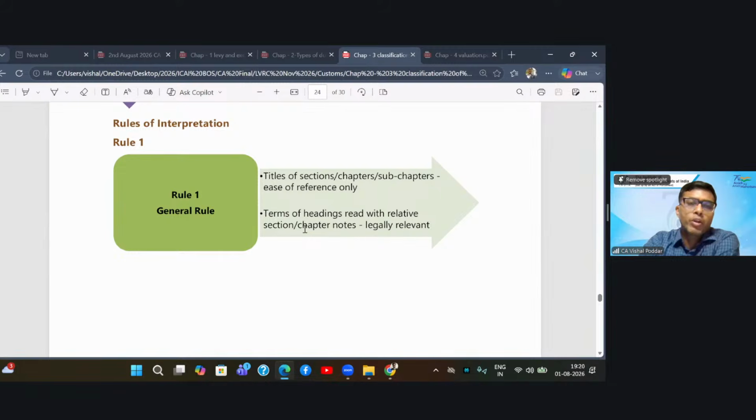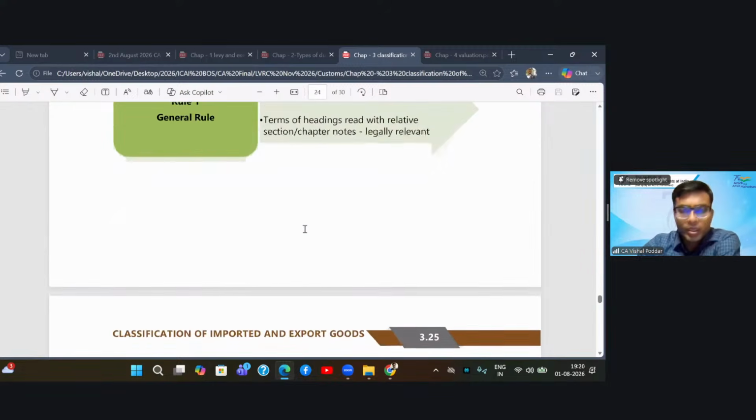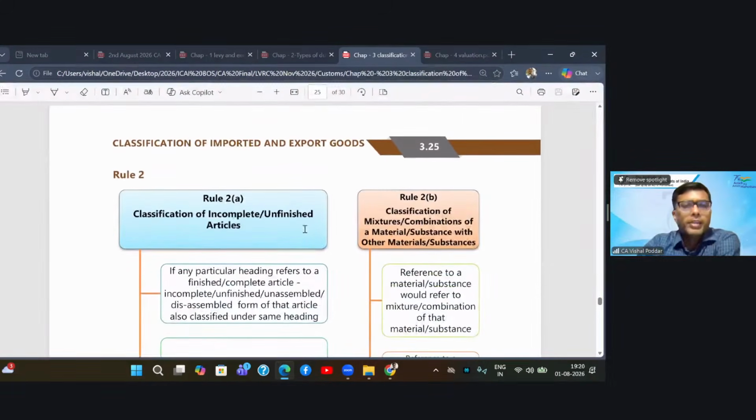So you have to give more importance to the notes rather than the heading. This is your first rule of interpretation. Now, as I proceed with this rule, I get the main rule of interpretation, which is in rule 2. Now, rule 2 has part A and B. Both are dealing with a specific situation. What is covered in rule 2A?